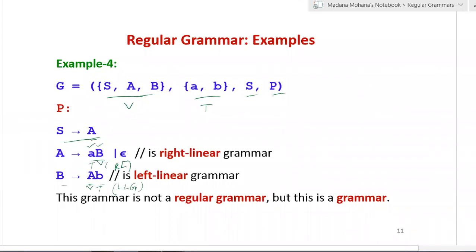Either one only needs to be satisfied. Now some productions are right linear, some productions are left linear. Therefore this grammar is not a regular grammar, but this is a normal grammar. But this is not a regular grammar. So this is very important. A regular grammar is either left linear or right linear. Both won't occur in one grammar.